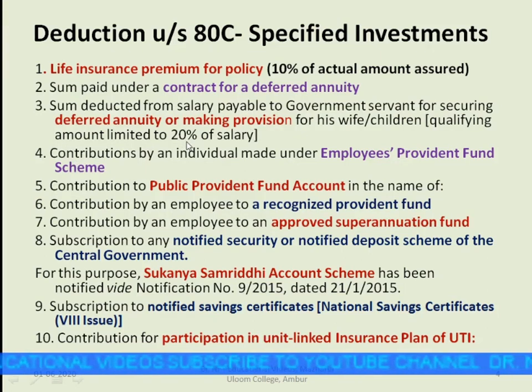Amount limited to 20% of salary. Contribution by the individual made under Employees Provident Fund scheme. Contribution to Public Provident Fund account. Recognized Provident Fund. Approved Superannuation Fund. Notified Security or Notified Deposit Scheme of Central Government. Sukanya Samriddhi account scheme is notified one.